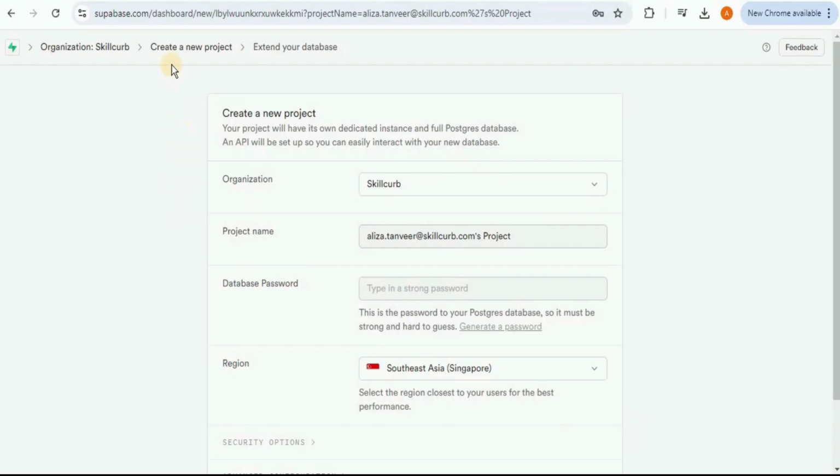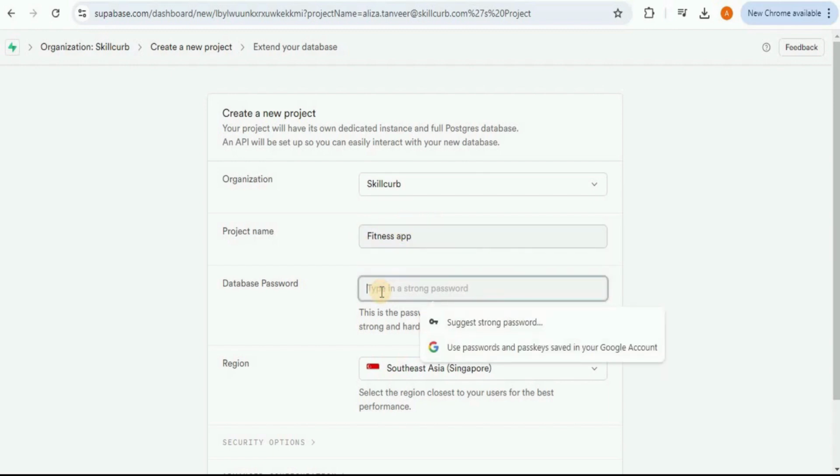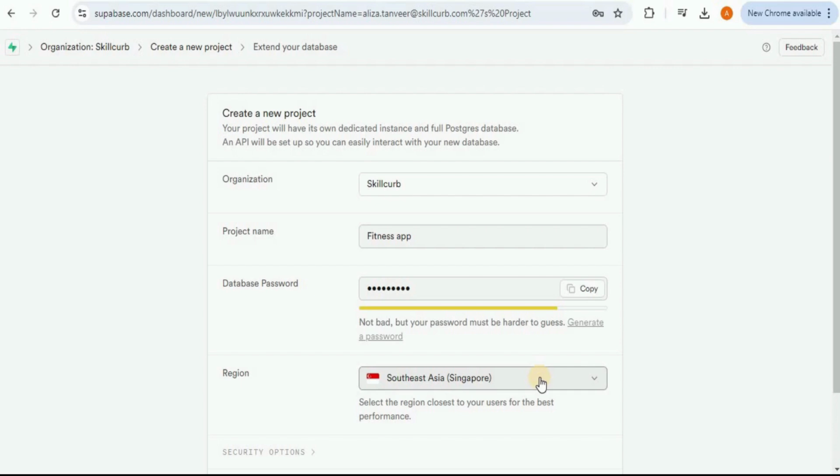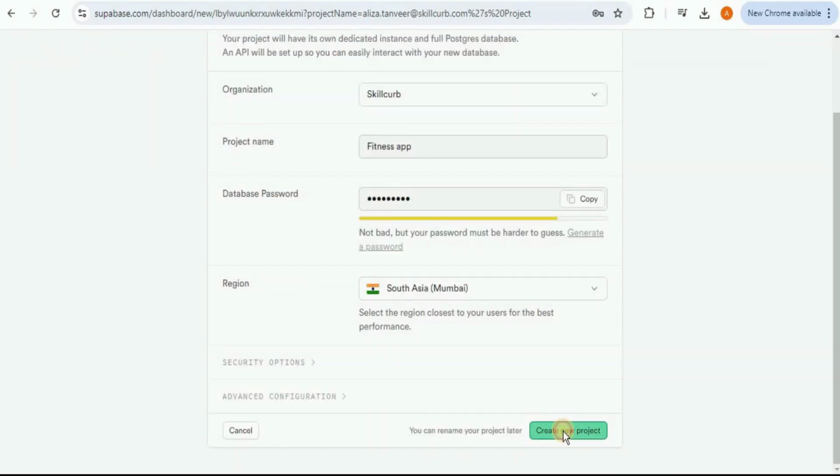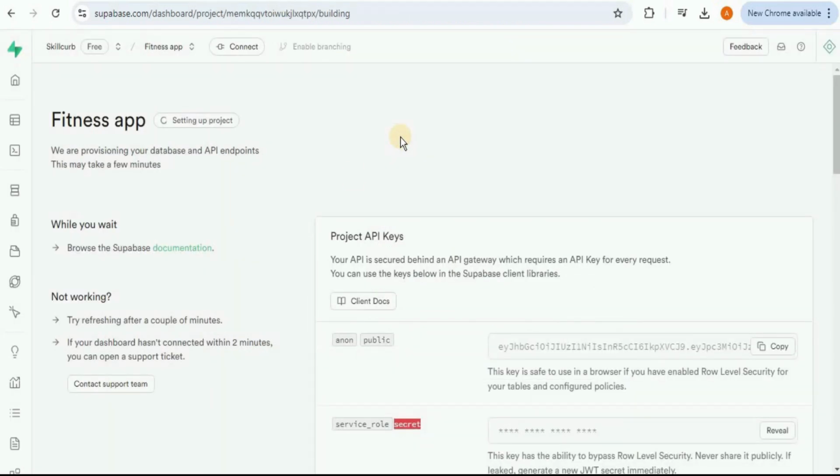Once you have your organization created, now the next step is to create a project. So you have to provide a project name. I'm going to call it fitness app. Then you have to provide a password for your database and select a region. Then simply click on create new project. Once you do that, you will land on the page that looks like this. Here is your project name and it is actually setting up the project.